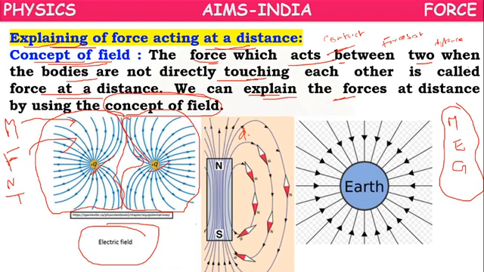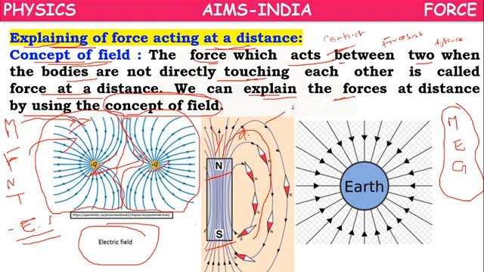So in the case of electrostatic force, charged bodies develop one kind of electric field around themselves. If any other object comes into the field, it will be affected by this charged body. In the same way, if you take a magnet, north and south, the magnet also creates a magnetic field around it.